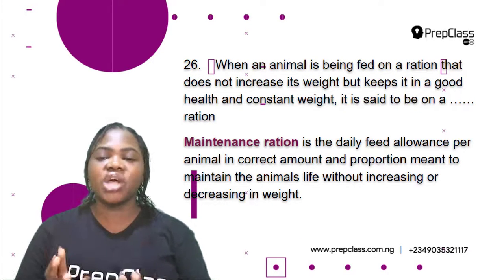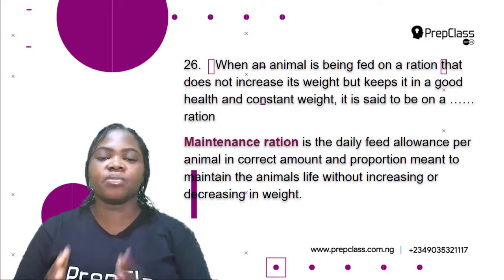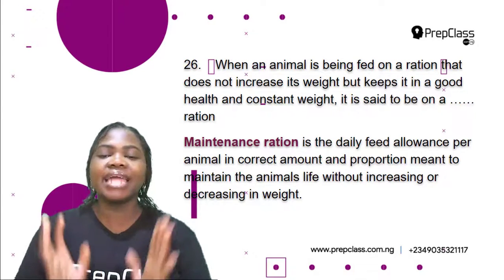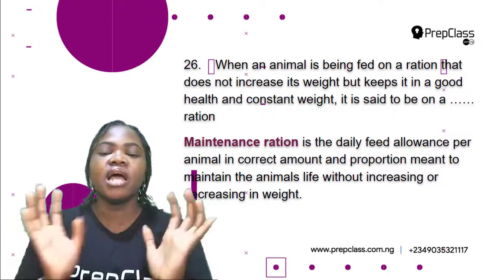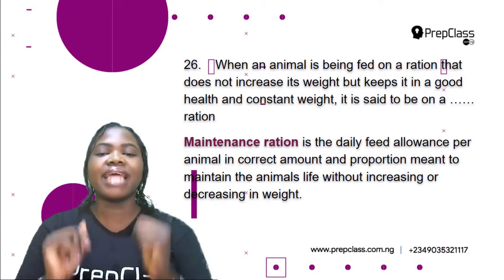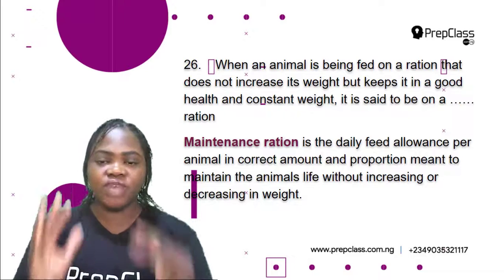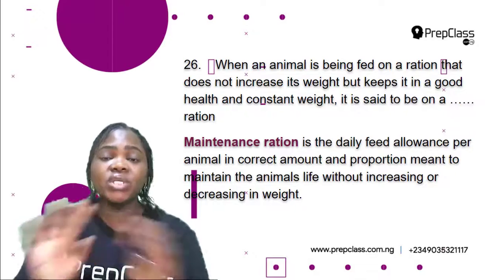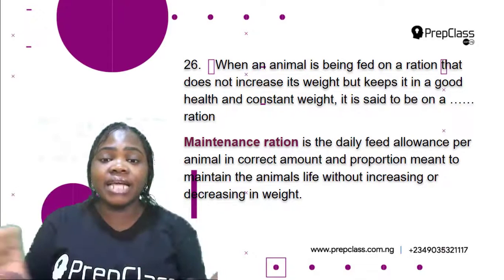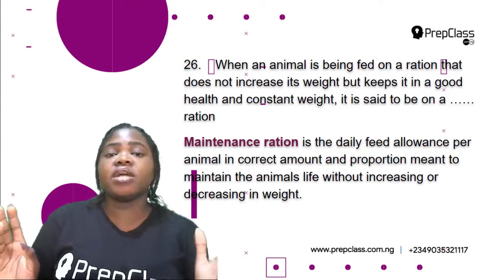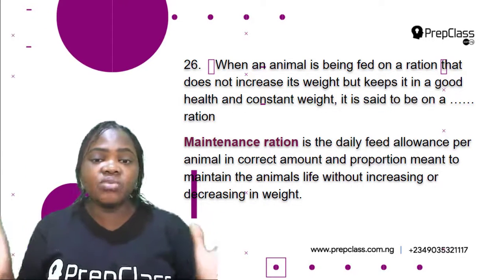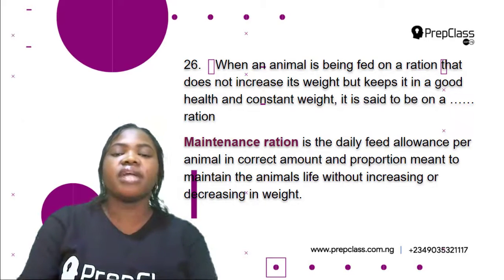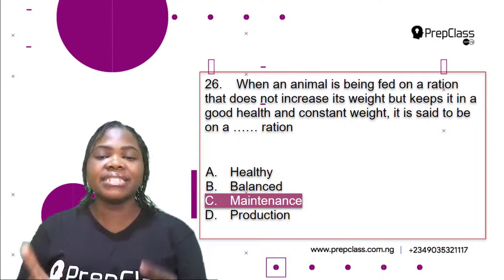So maintenance ration is the daily feed allowance per animal in correct amount and proportion meant to maintain the animal's life without increasing or decreasing in weight. So the answer is maintenance ration. This is the ration that an animal is being fed just to keep it in good health and to maintain a constant weight. So the animal doesn't increase in weight or decrease in weight. So the correct option here is C, maintenance.